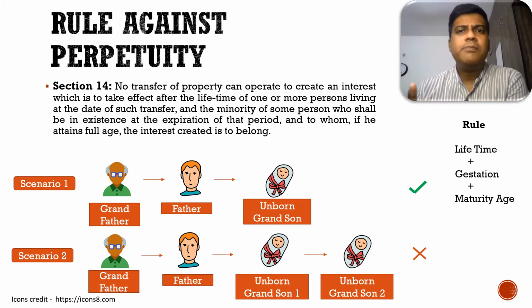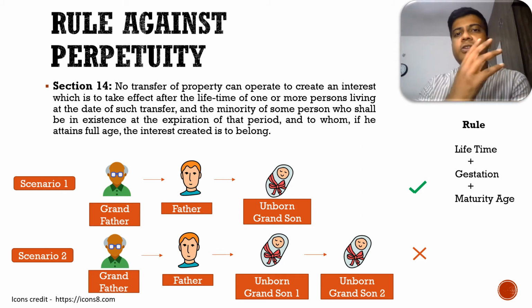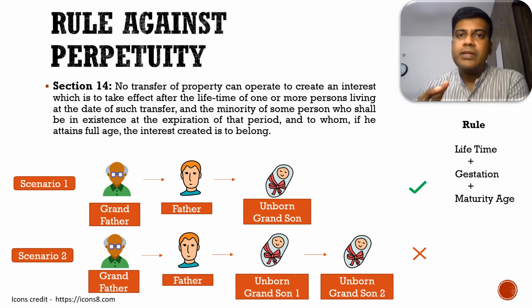Now, why is this important? Why is this rule there? Why can't I transfer it to, let's say, the sixth generation from me, or maybe the 10th generation from me? The reason being, the court or the government, or rather the law, wants to make sure that the property is always exchanging hands. It is not stagnant. It is to be moving from one person to another person to enjoy the benefits. So make sure that property retains its value and grows in value and so on. So that's why the rule against perpetuity is very, very important.